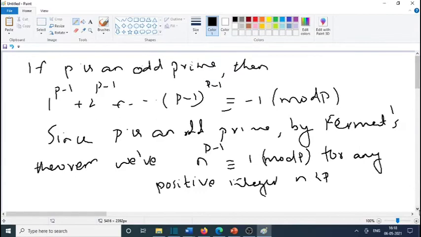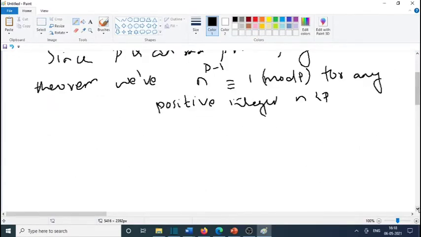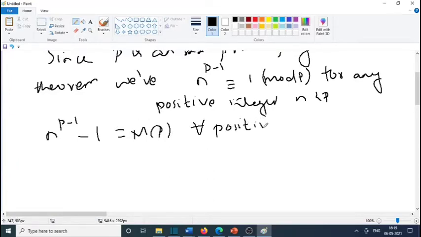We can take this 1 to the left side, that is, n raised to p minus 1 minus 1 is a multiple of p for any positive integer n less than p. This is the equation.